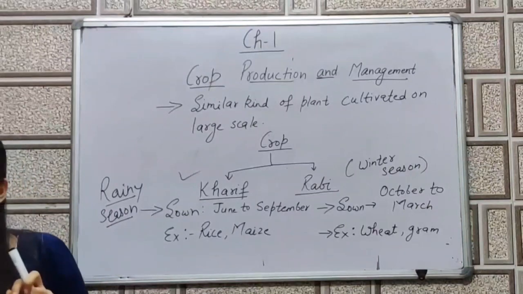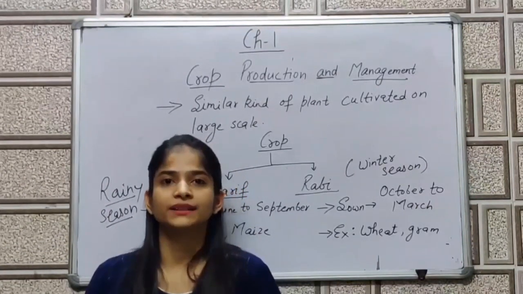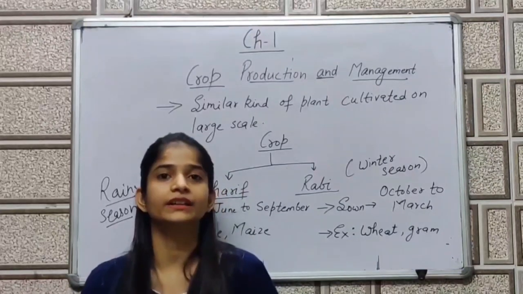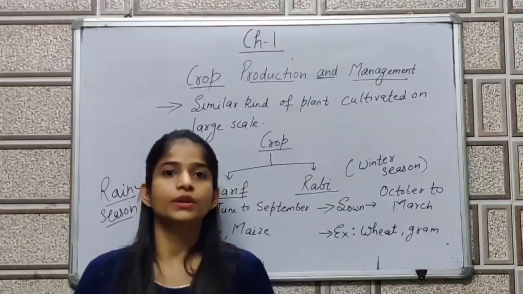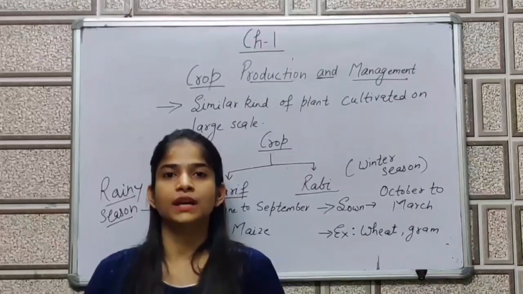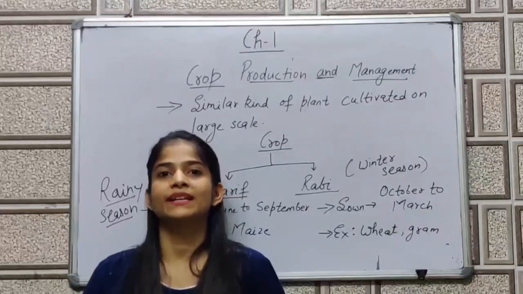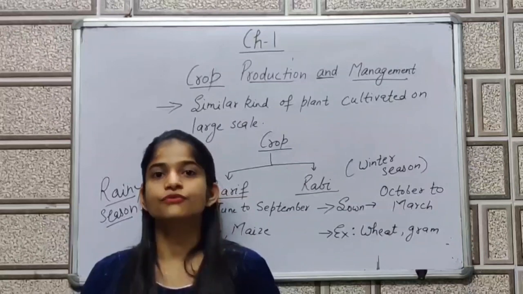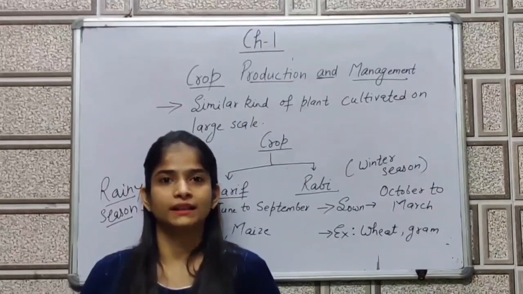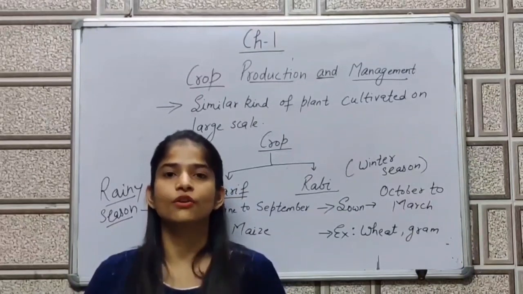Now the next part of this chapter is, what are the basic practices or basic activities involved to produce and manage the crop. In this chapter we have to study the different activities or practices which take place when crop production and management occurs. The first practice is the preparation of soil.